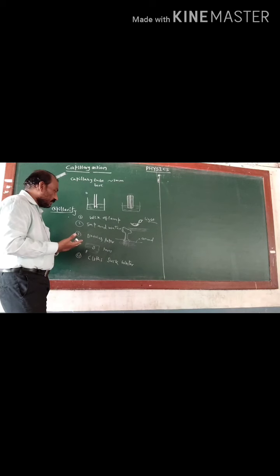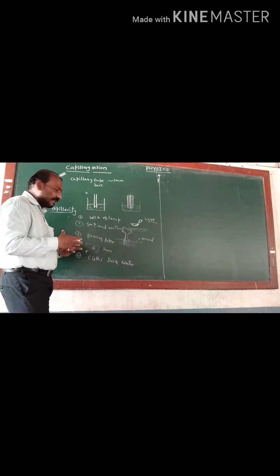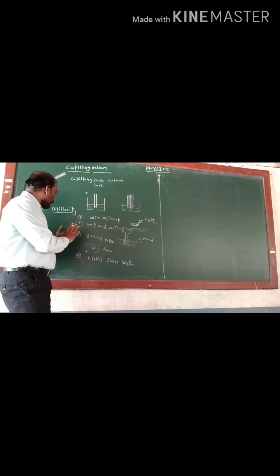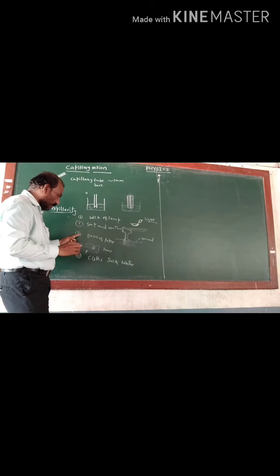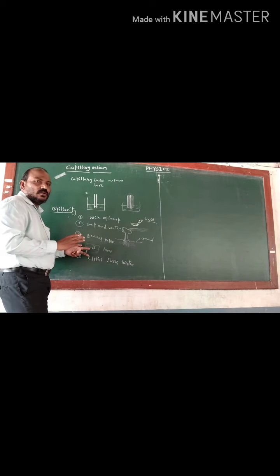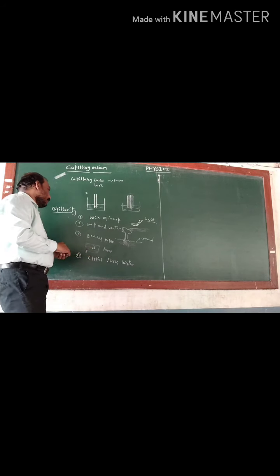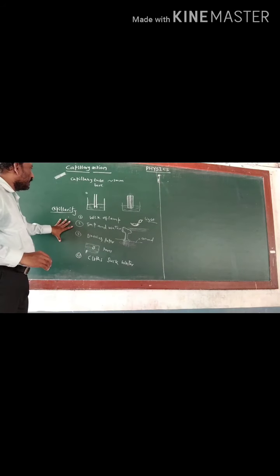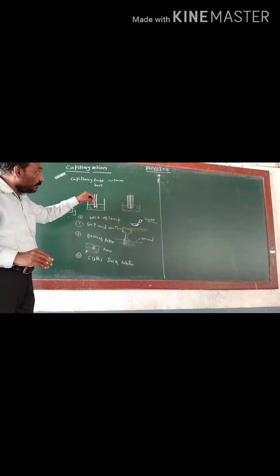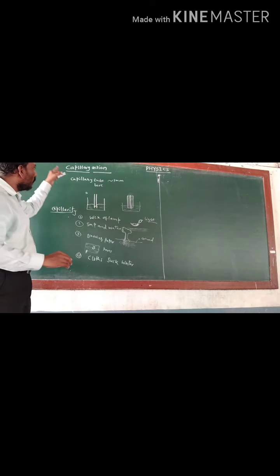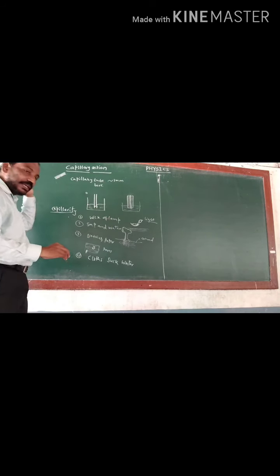So these are the 1, 2, 3, 4. There may be more remaining, but as far as this concerns, the main basic ones are: sap and water, wick lamp, blotting paper and clothes sucking the water. Now this is capillarity. What is the definition of capillarity?